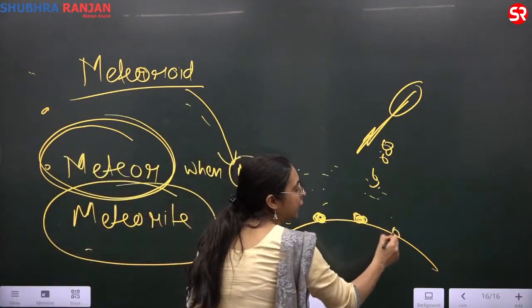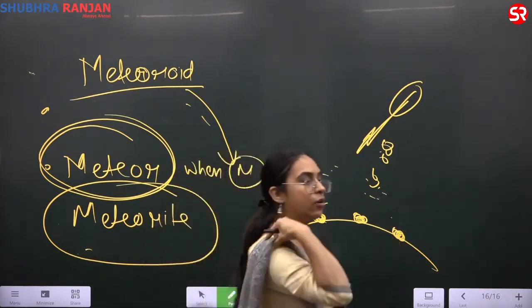It did not burn completely, it landed on the Earth's surface. Yes.